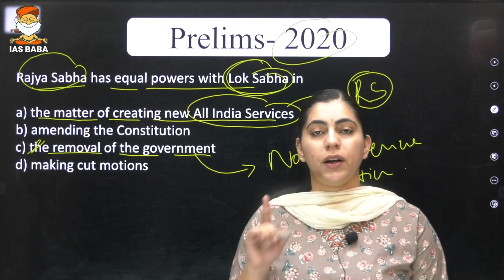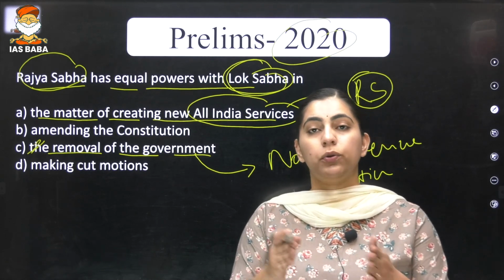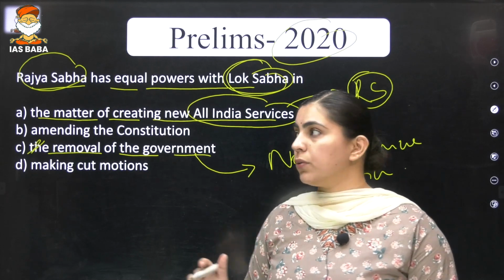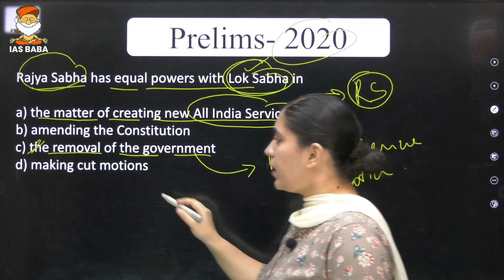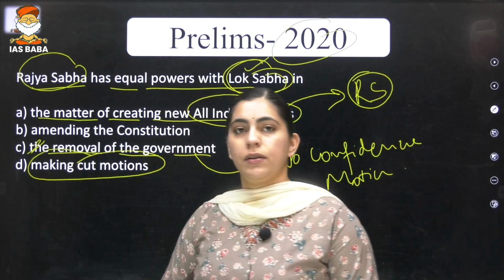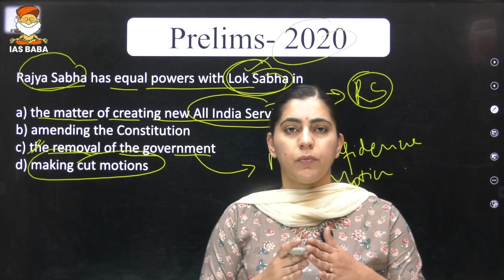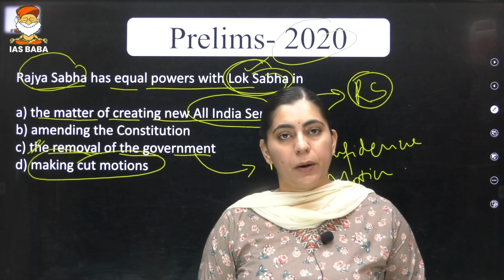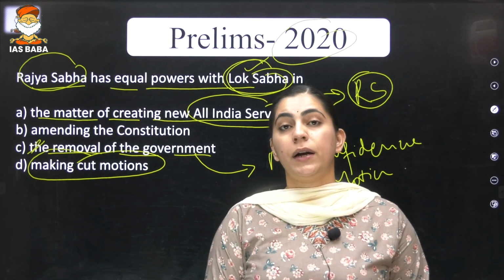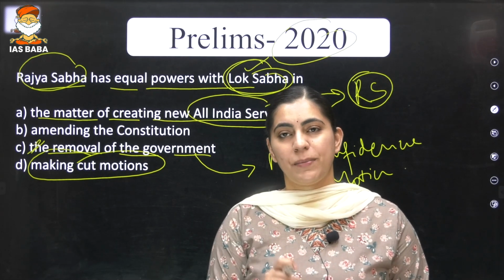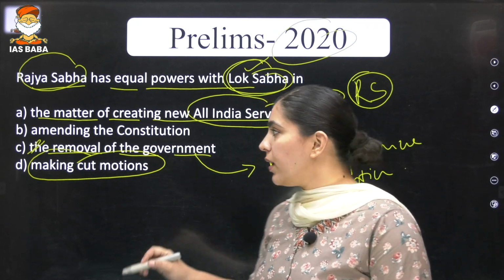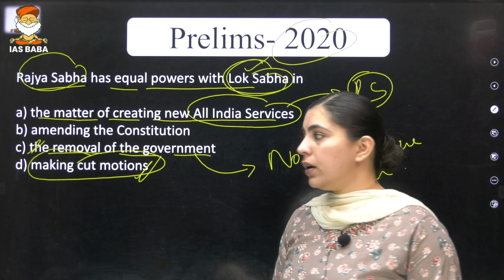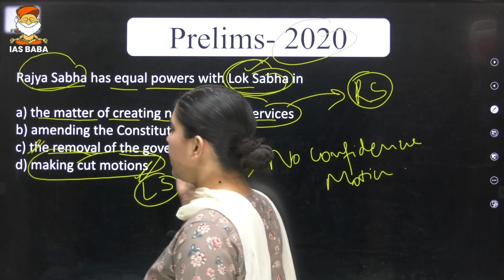Rajya Sabha does not enjoy this particular power in order to remove the Council of Ministers or remove the government. The power is only residing with the Lok Sabha. Making cut motions. Everyone knows what cut motions are? Cut motions are basically introduced whenever the budget is about to get passed. Whatever demand for grant has been raised in the Lok Sabha, only at that particular time can cut motions be introduced. Again, it is the power of the Lok Sabha and not the Rajya Sabha.